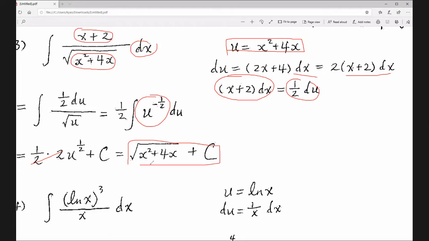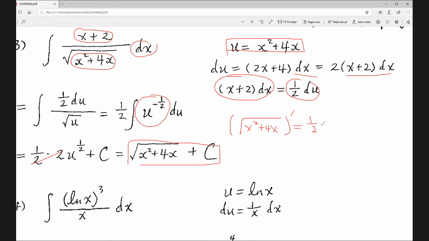It's easy to verify this is the right answer. How can we verify it? By taking the derivative to make sure that the derivative is equal to this. Even though it's not required on the test, it's nice for you to know that your answer is right by doing this kind of simple verification. You take the derivative using the chain rule. Power function, so 1/2 comes down.